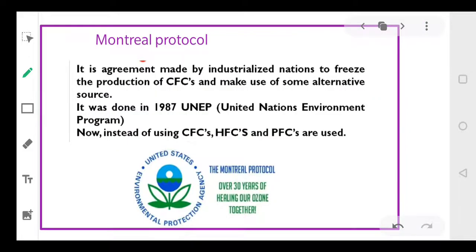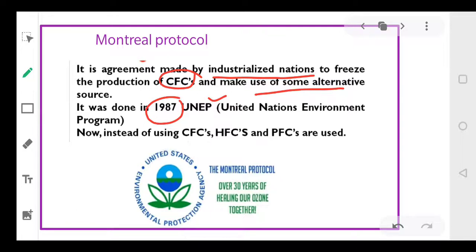Keeping this in mind, that CFCs are thinning our ozone layer, in 1987 the United Nations Environment Programme banned the use of CFCs. It has frozen the use of CFCs, and this agreement was made by the industrialized nations so that the use of CFCs can be frozen, and we should use other alternative sources instead of CFCs.